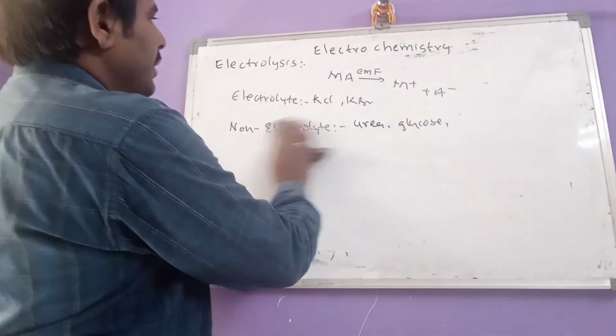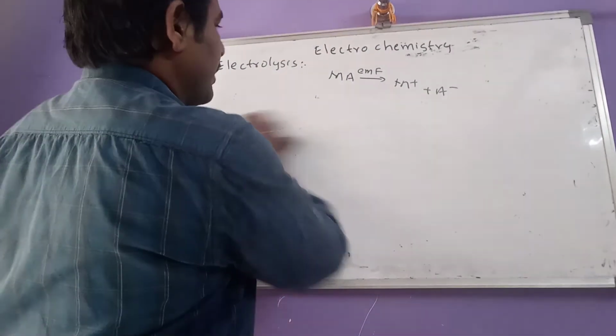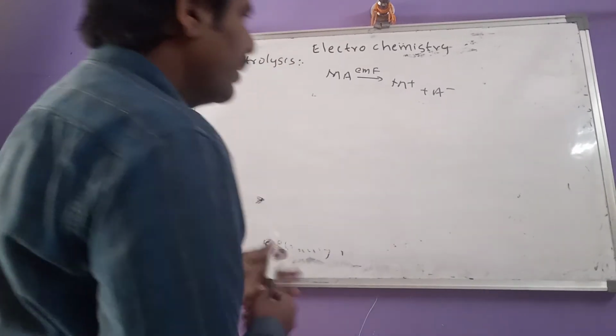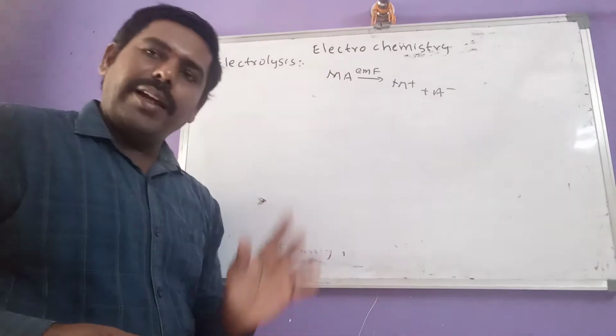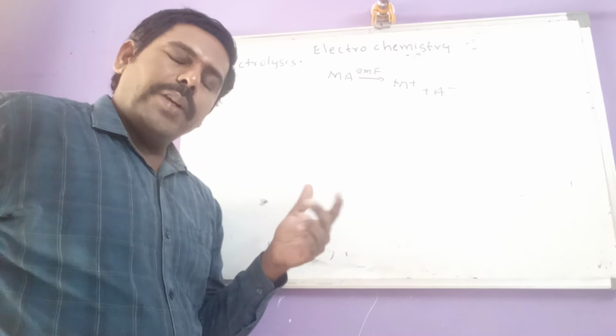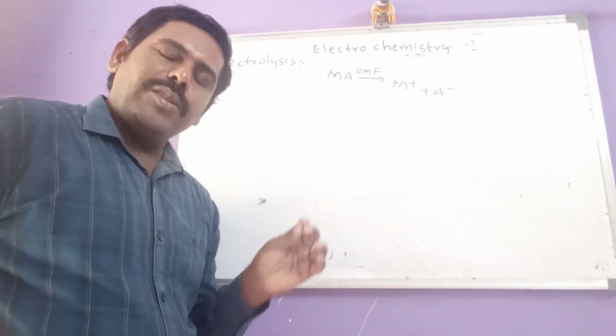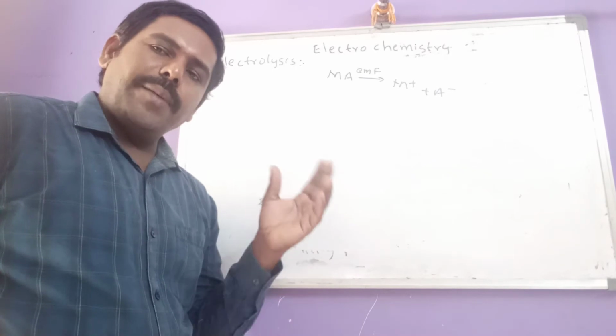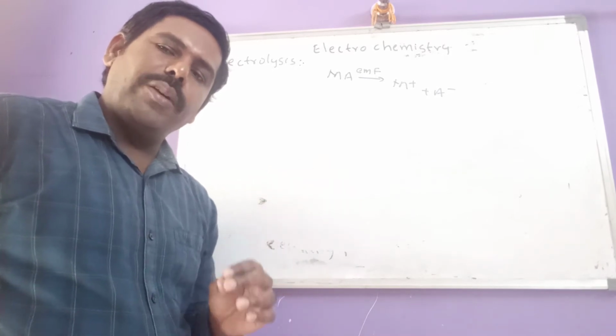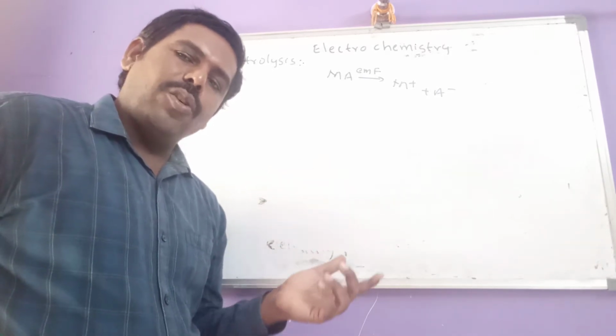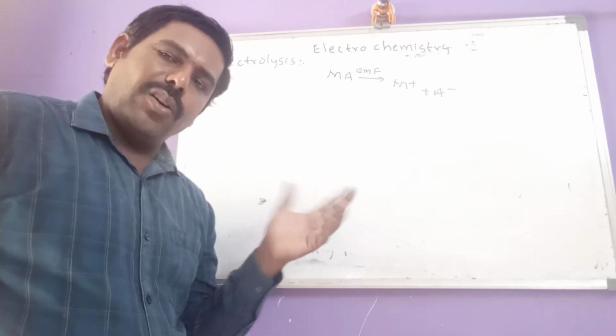That is known as which one? Electrolysis. So I repeat again: splitting of an electrolyte into its constituent elements by the usage of some external electromotive force is known as electrolysis.